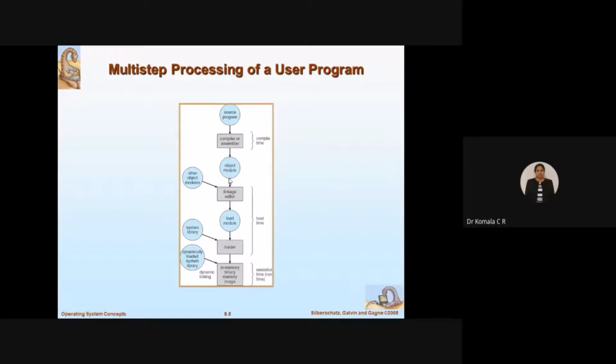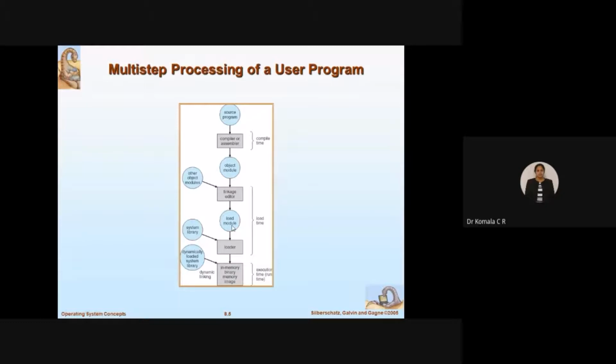Next we have the object module, that is, the code in the form of machine language, which is stored here. How do you do that? We have a linker for that during load time. The linkage editor will link this machine code, called the object module. If any other object modules are already available within the system, those are also taken care of. Some inbuilt functions you use are object modules already available along with the operating system software, which can be utilized.